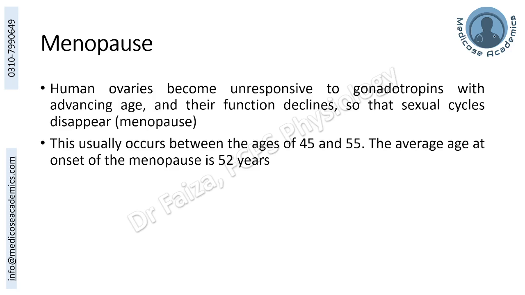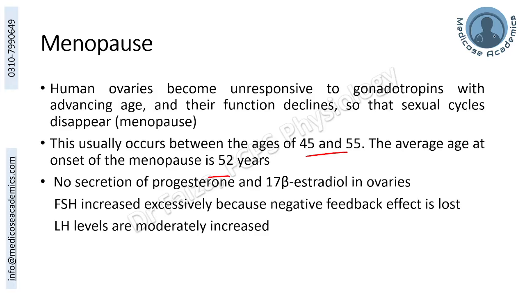Menopause. That means cessation of the menstrual cycle. Human ovaries become unresponsive to gonadotrophins with advancing age, and their function declines so that the cycle disappears, and we call it menopause. This is a normal physiological phenomenon which occurs between the ages of 45 to 55, where the average age is 52 years.